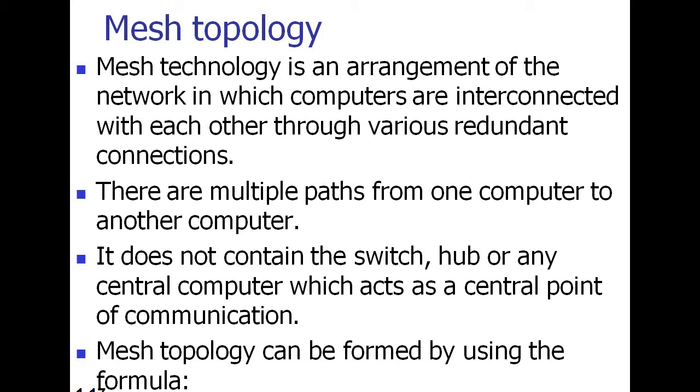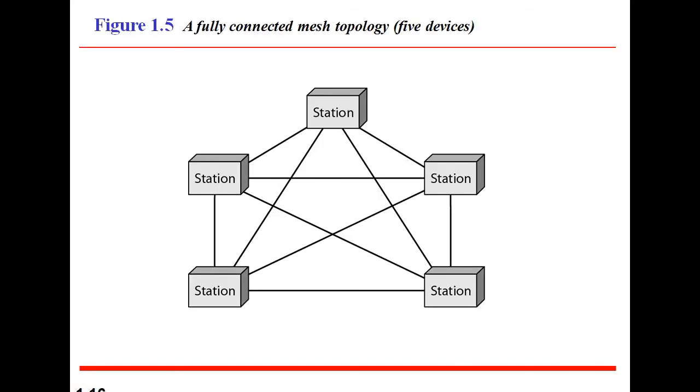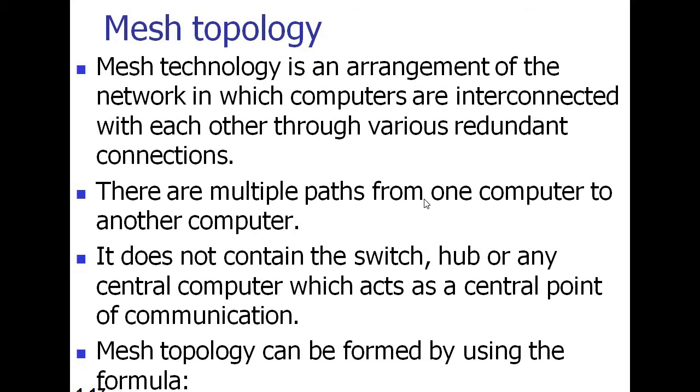There are multiple paths from one computer to another computer, as shown in the diagram. Here is one path, here is one path, and here is one path, here is one path. So it is completely connected. That's why multiple paths are available from one computer to another computer.